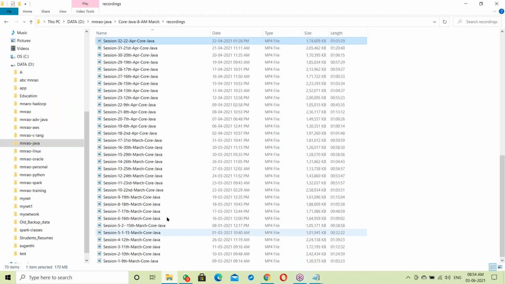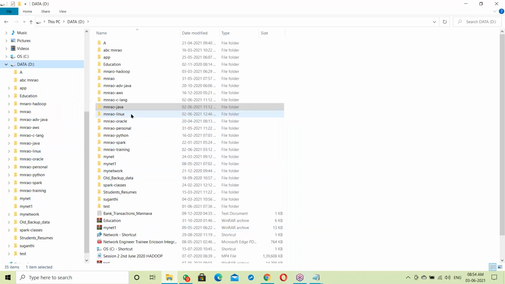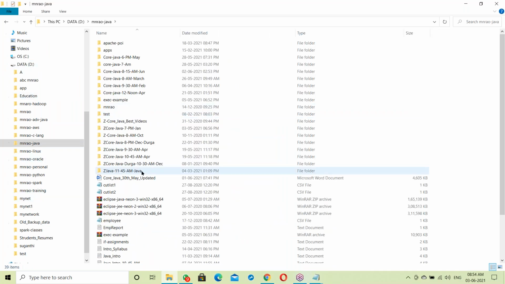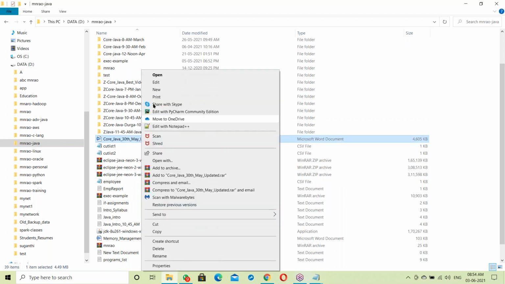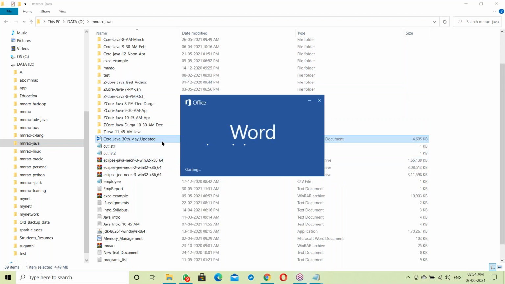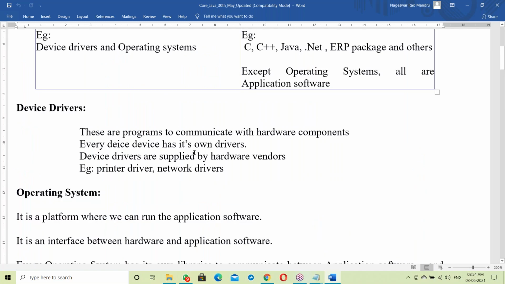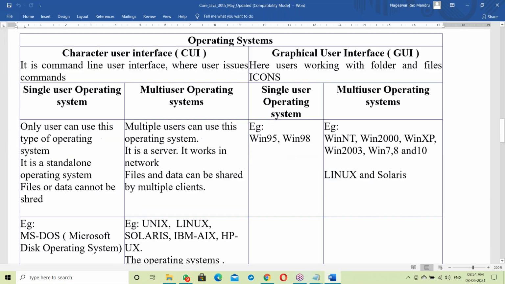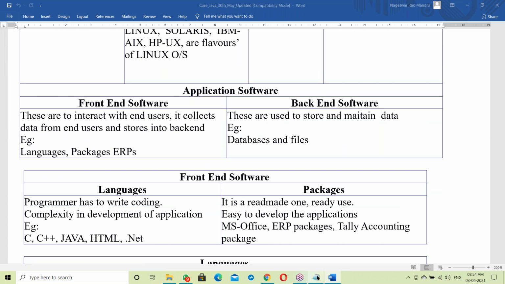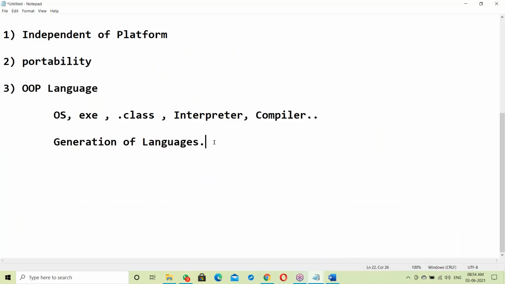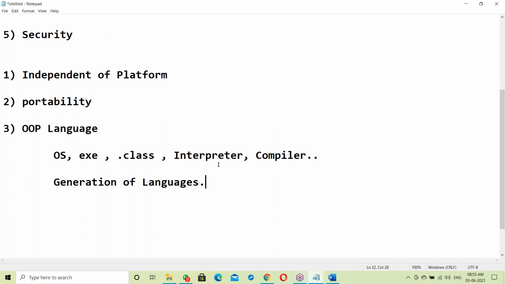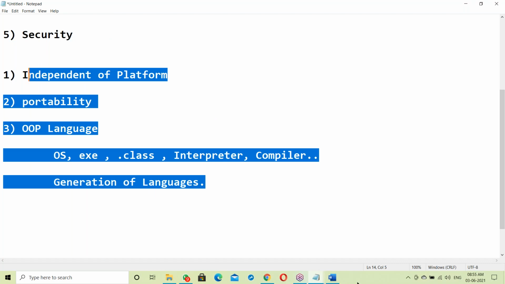Let me open the Java documents. This is your Java documents, recently updated on 30th May. Some more concepts were recently added. This is your daily class document. Whatever topics we discuss, I explain in notepad and Word.